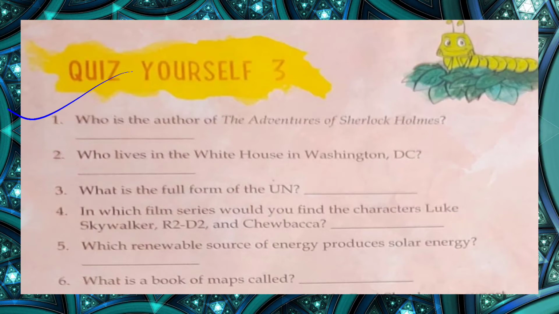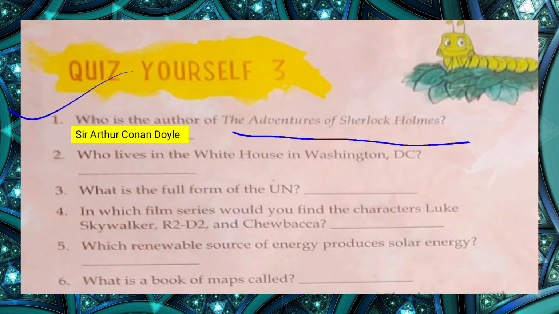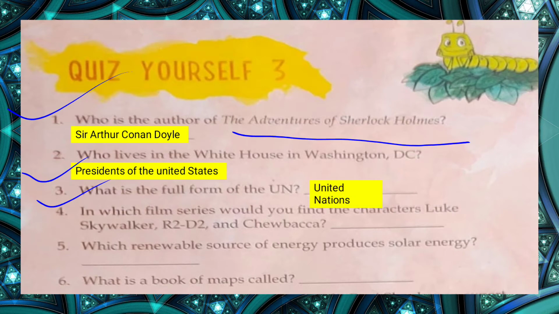Who is the author of The Adventures of Sherlock Holmes? Sir Arthur Conan Doyle is the author of the book The Adventures of Sherlock Holmes. The next one is, who lives in the White House in Washington DC? We all know who lives there. The President of the United States lives there. What is the full form of UN? United Nations. U for United, N for Nations.